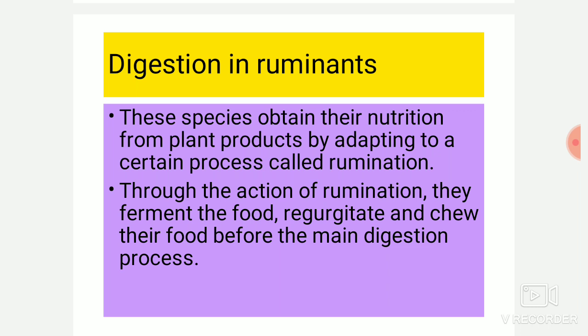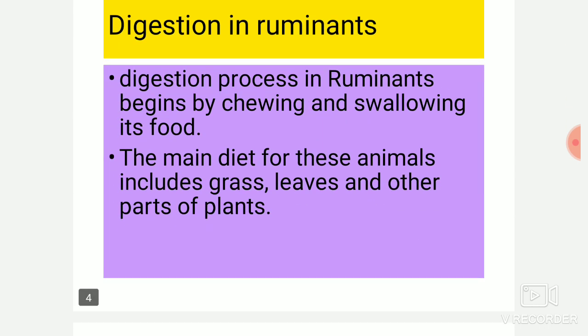regurgitate and chew their food before their main digestion process. So the digestion process in ruminants begins by chewing and swallowing its food. When it is eating the grass, it just keeps on swallowing it. It does not chew it when they are full. The main diet for these animals includes grass, leaves and other parts of the plant.